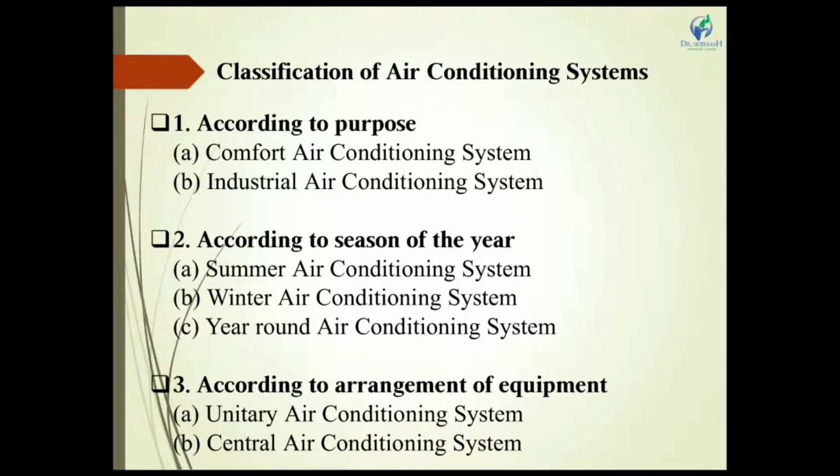Classification of air conditioning system. First, according to purpose: comfort air conditioning system and industrial air conditioning system. According to season of the year: summer air conditioning system, winter air conditioning system and year-round air conditioning system. In this topic we cover these three types: winter, summer and year-round air conditioning system. According to arrangement of equipment: unitary air conditioning system and central air conditioning system.